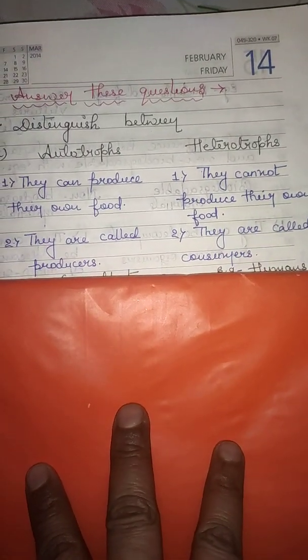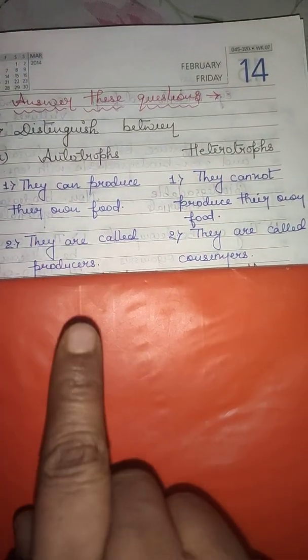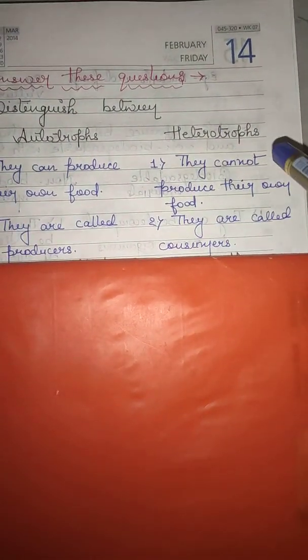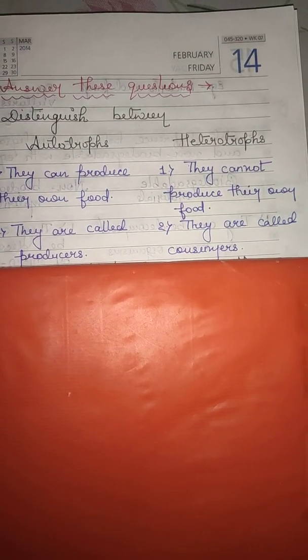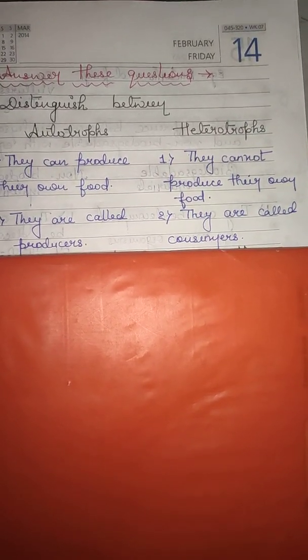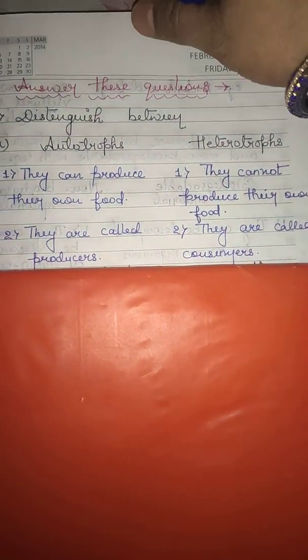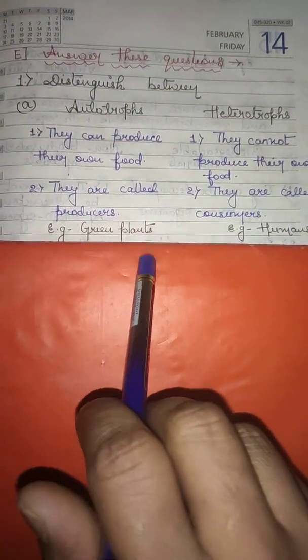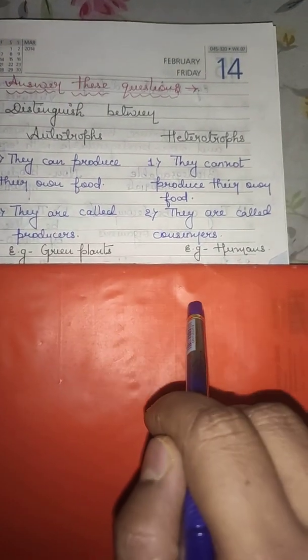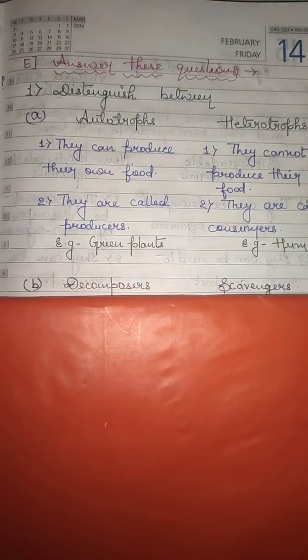Now, what is the second difference? The second difference is that autotrophs are also called producers. The heterotrophs are called consumers, because we consume. The heterotrophs, the animals or human beings, consume food. So, they are considered as consumers. Now, what is the third point? The third point is the example. Green plants come under autotrophs. The humans or animals come under heterotrophs. Clear to you?